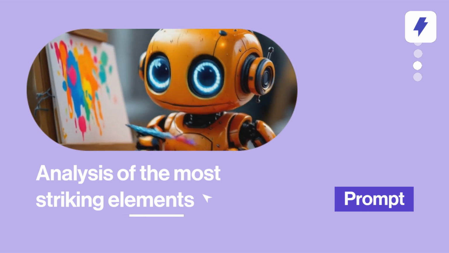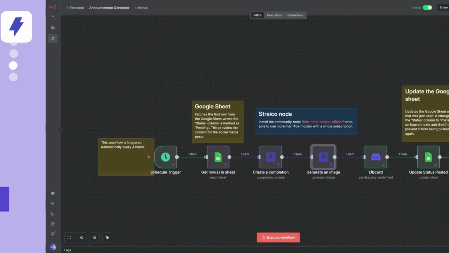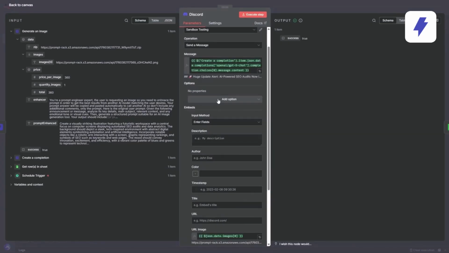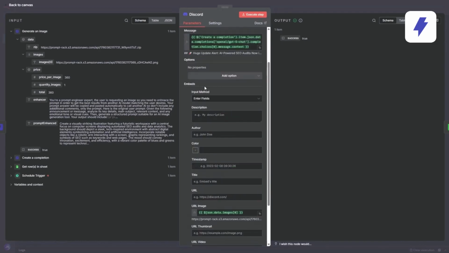We will use the Discord node, which publishes your ad and the generated image directly to a channel. An important note is that for this flow, you do not need to create or configure a bot. Simply use a webhook, which makes this a very simple integration.